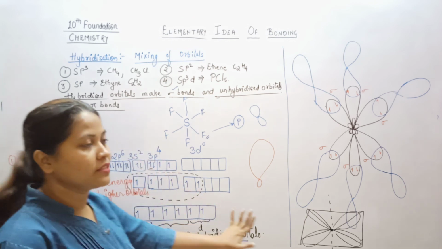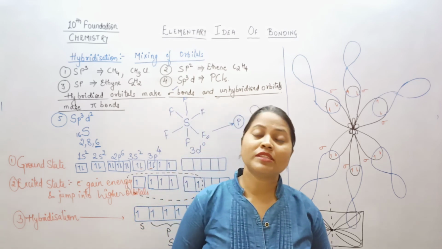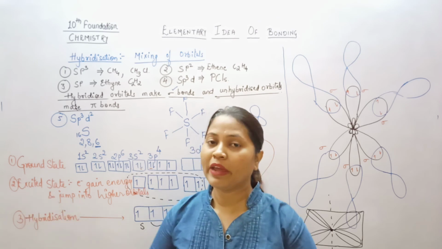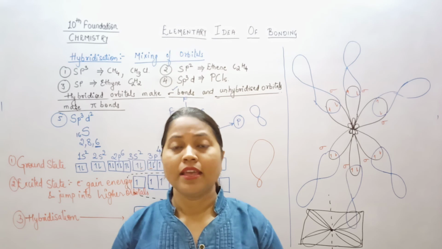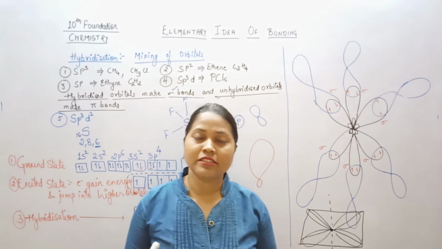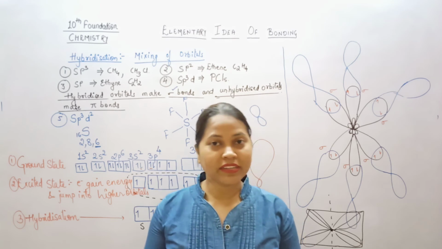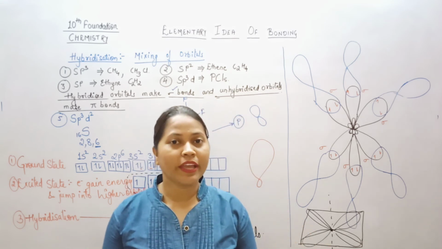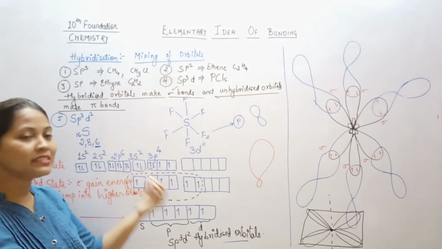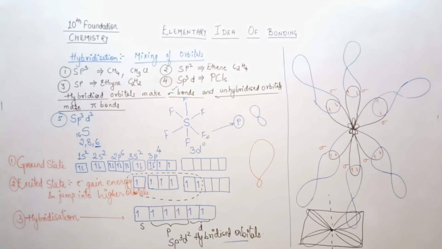How does hybridization happen? What is the concept behind the Kossel-Lewis approach? What is the concept behind valence bond theory? And what is the concept behind valence shell electron pair repulsion theory? All these things are as important as hybridization is. Once you understand these theories, it will be much easier for you to remember sigma and pi bonds. I hope that is very clear to you. Sigma and pi bonds are formed on the basis of hybridization. So for making you understand sigma and pi bonds, I have given you so many sessions of hybridization.